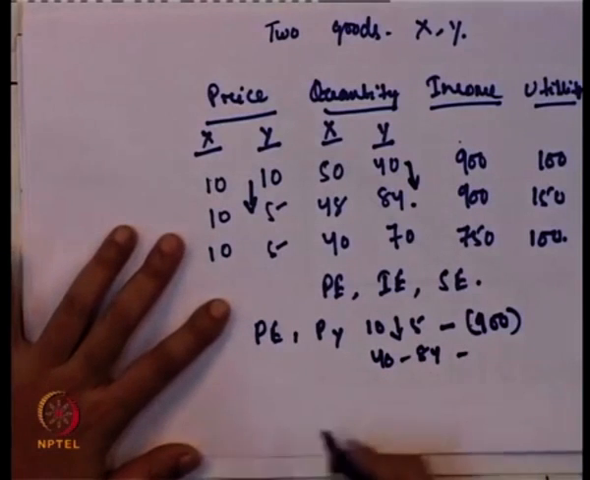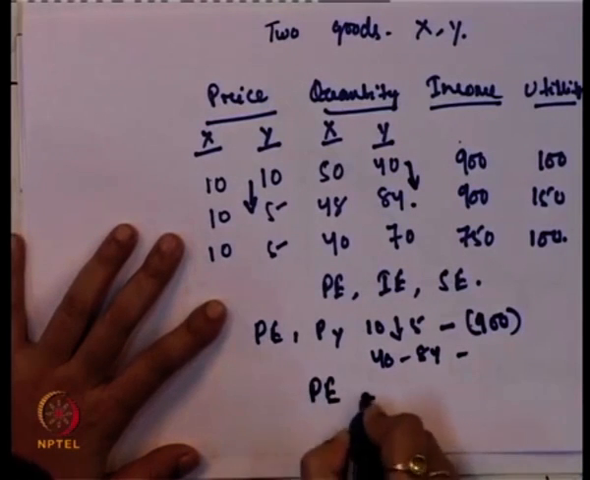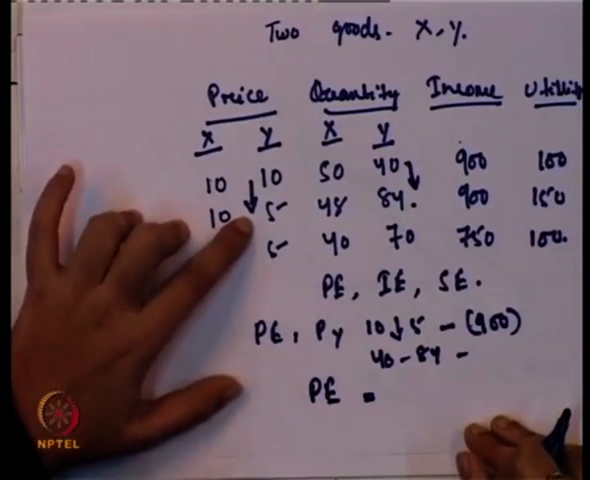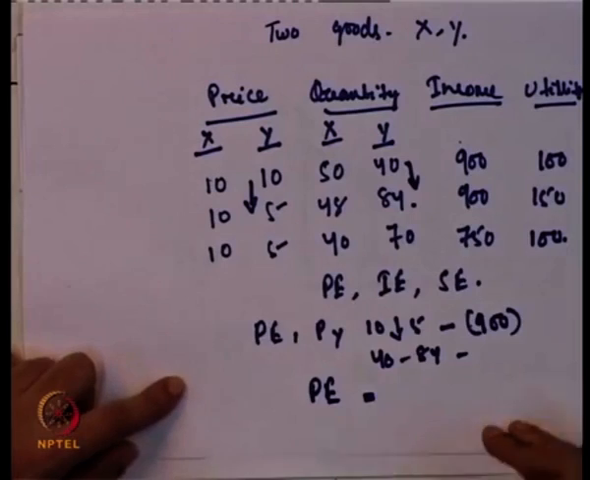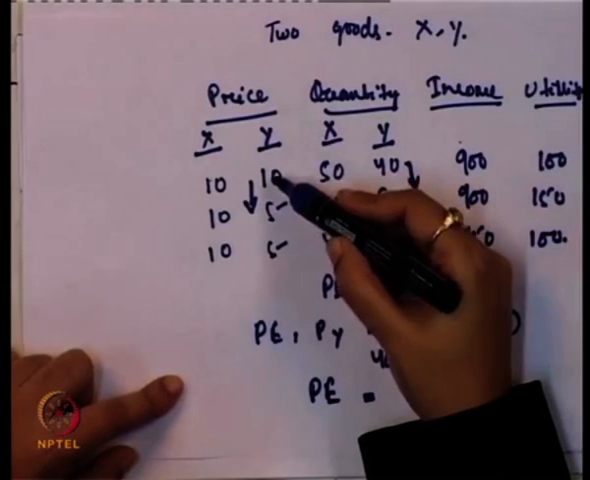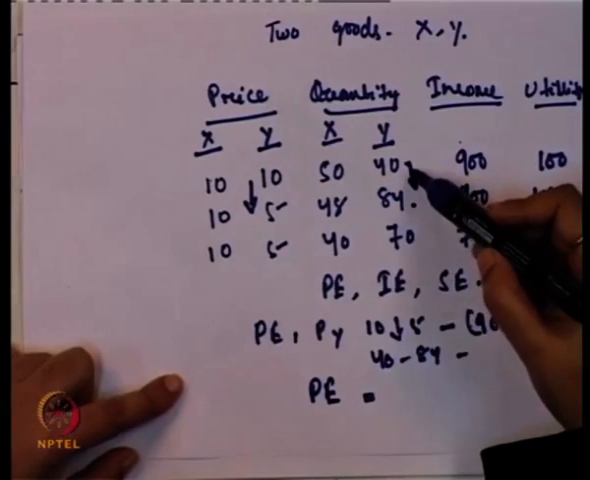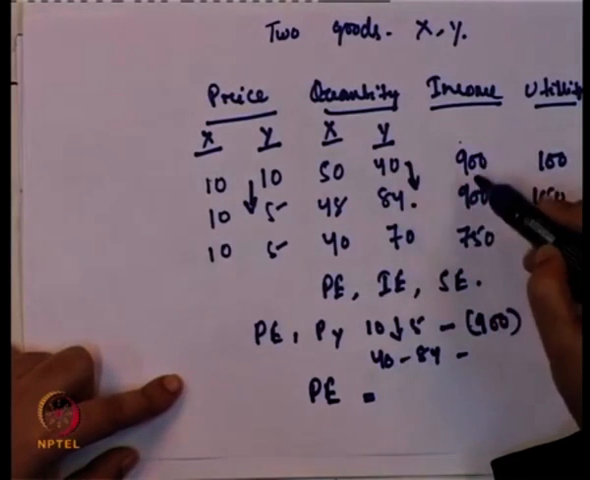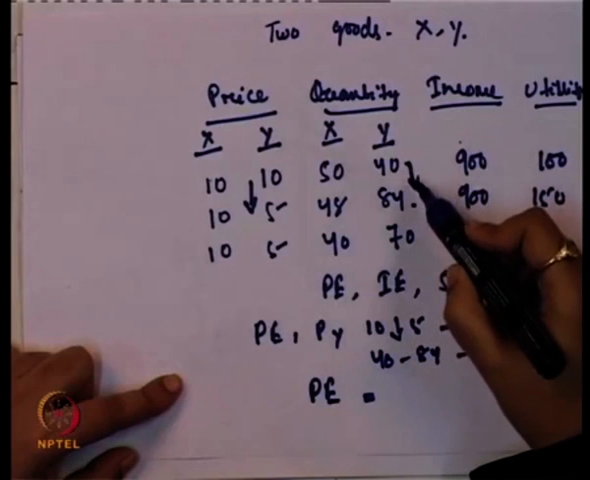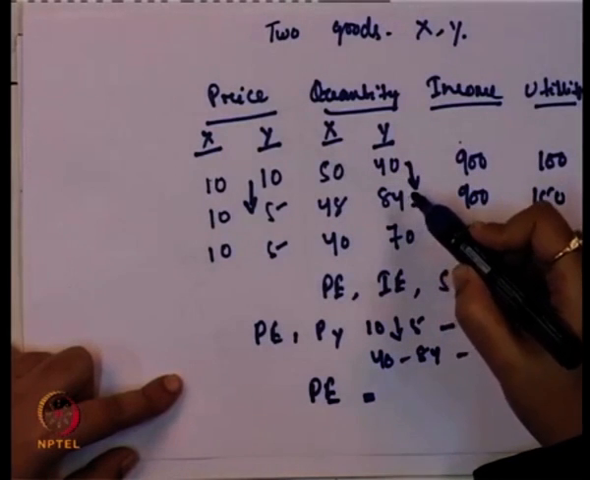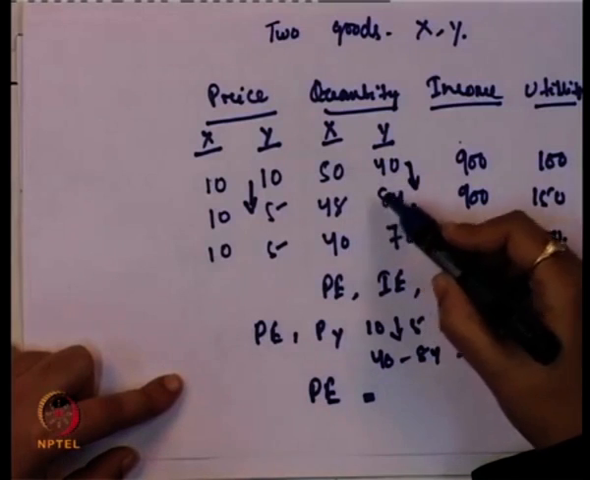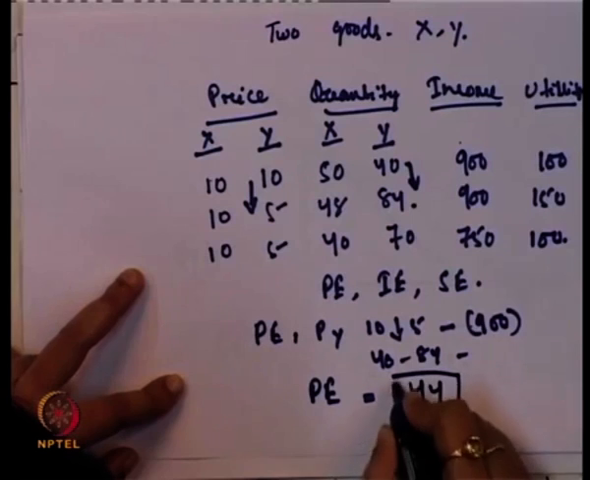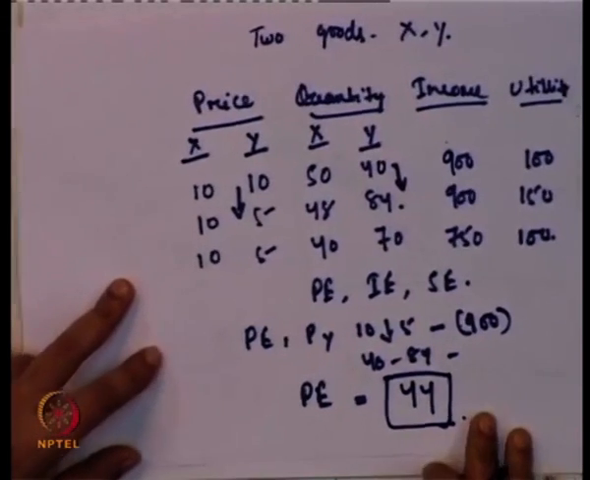So, what is the price effect? The price effect is the change in the quantity demanded when there is a change in the price of the good. In this case the price of the good is changing from 10 to 5, which leads to an increase in the consumption of y from 40 to 84. Even if the income is constant, there is an increase in the purchasing power of the consumer because of the decrease in the price of y, and that is the reason the price effect is equal to 44.